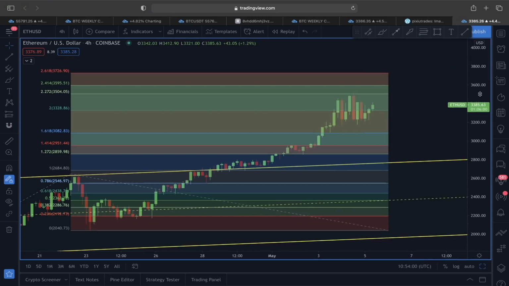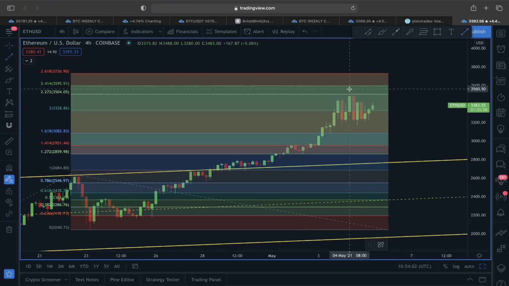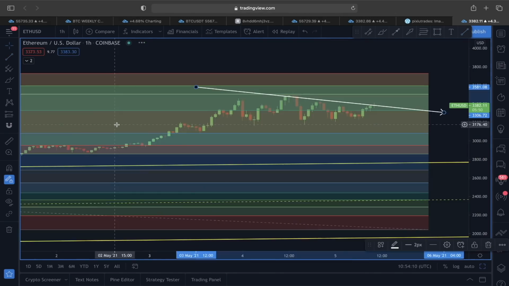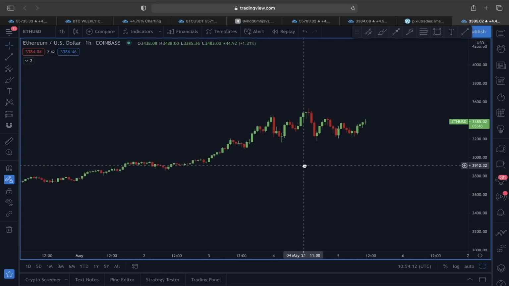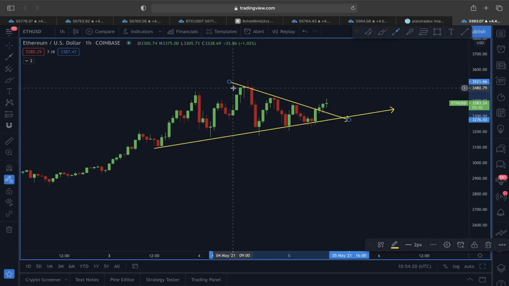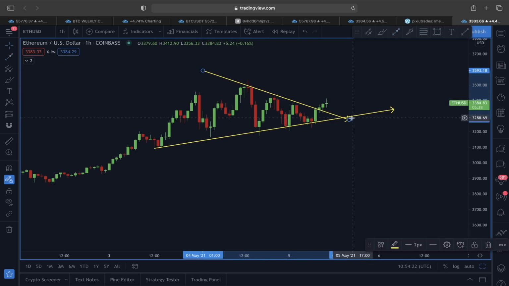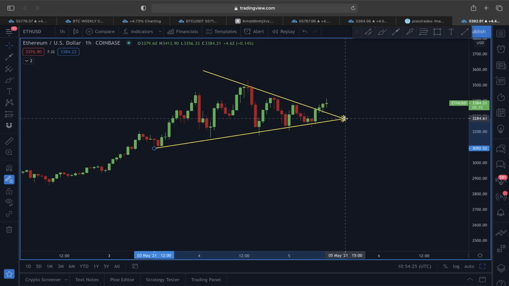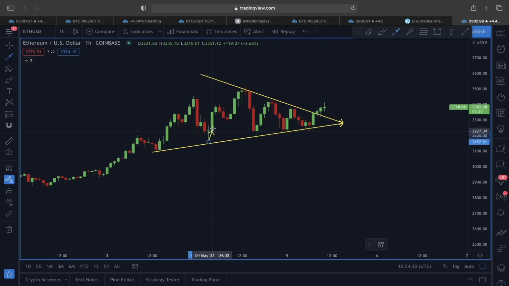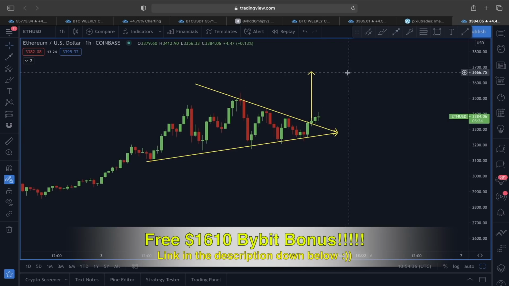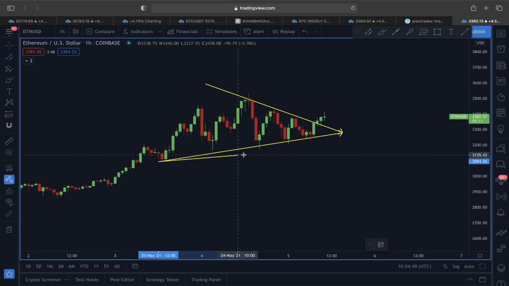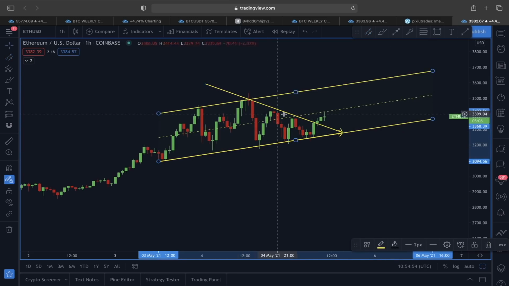So now if you look at this price structure, what we can simply do, guys, is add one scenario. Let me switch this time frame into hourly time frame, and also remember this drawing, because we don't want anything here. Because if you follow this price movement, you can see the price of Ether looks like it is actually breaking out of this symmetrical triangle, right? So if this is going to play out as a symmetrical triangle, then the upward price target for Ether could be around 3,660 price level. If you don't want to look at this as a symmetrical triangle, you can simply add this ascending channel and look at this in this manner.